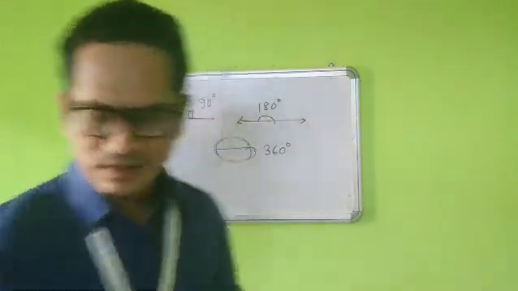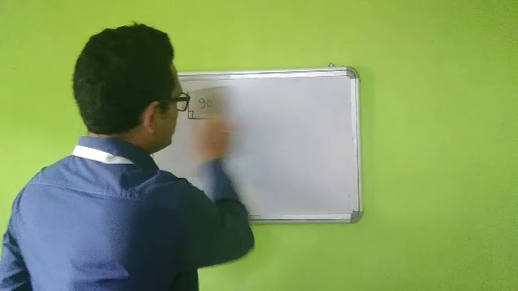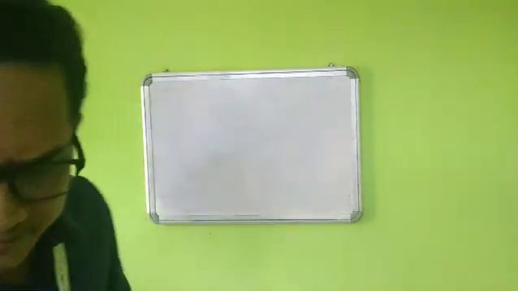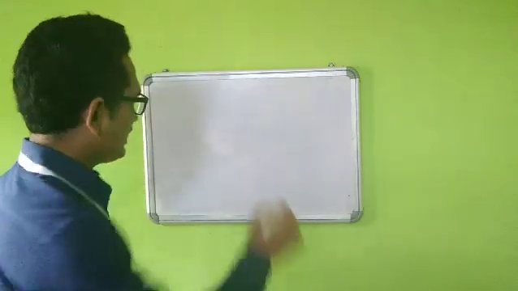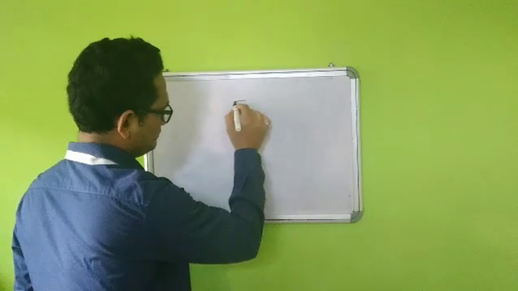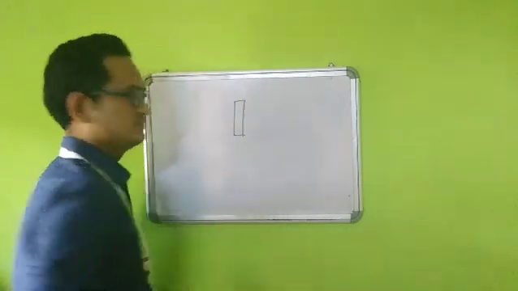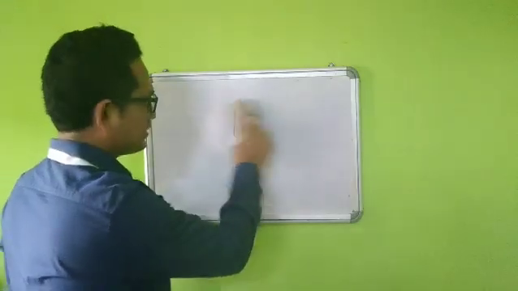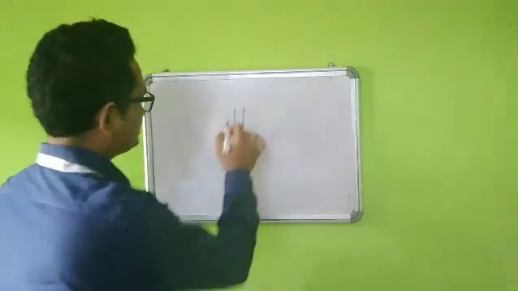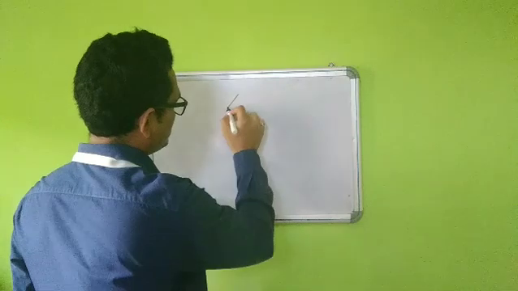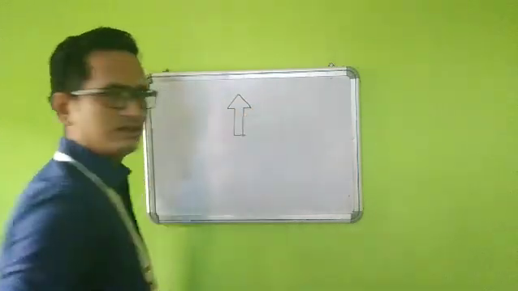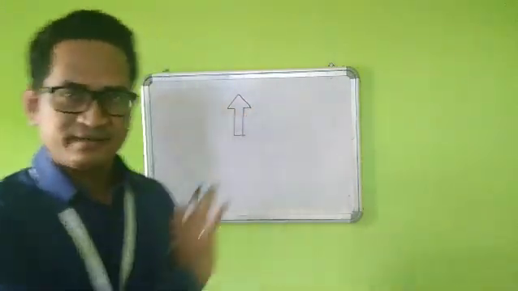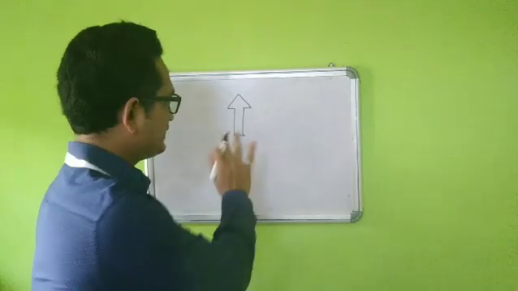Fine. Now students, say I have a figure like this, or I will give an arrow mark here so that you can understand easily. Say I have drawn one arrow, now it is the previous position or the initial position, it is standing like this.